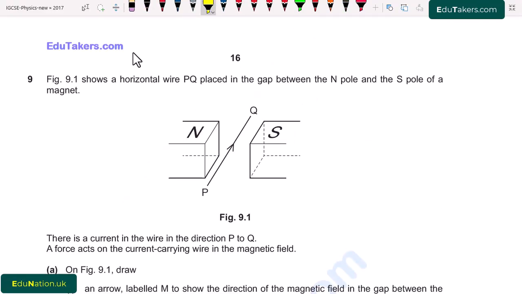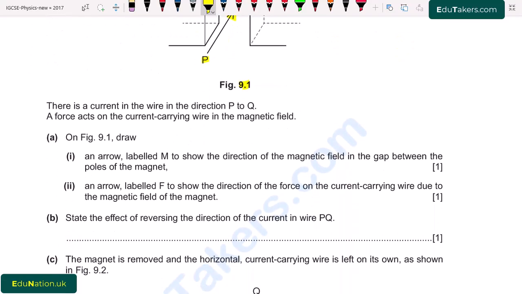Question number 9. Figure 9.1 shows a horizontal wire PQ placed in the gap between the north pole and the south pole of the magnet. Here is figure 9.1 and we can see that there is a wire PQ and this arrow shows the direction of current. It means that current is flowing from P towards Q. And this wire is placed in the magnetic field that has two poles, north pole and south pole. There is a current in the wire in the direction P to Q. A force acts on the current carrying wire in the magnetic field. Part A.